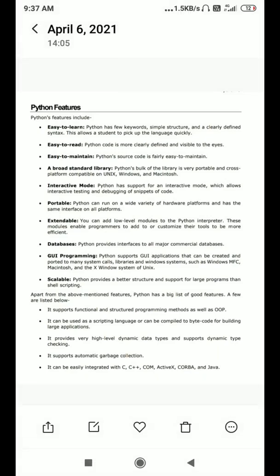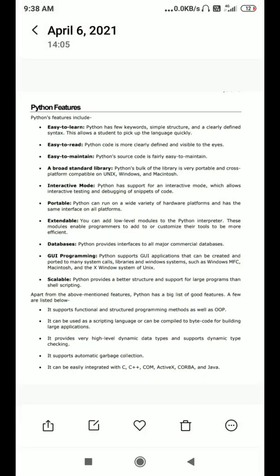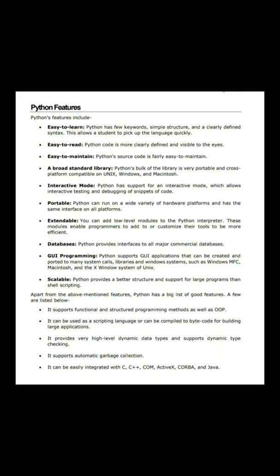And it supports the garbage collection feature in order to reduce memory use and delete unwanted space while writing the source code. And it can be easily integrated with the C language, C++, COM, ActiveX, and CORBA. So these are some different types of features of the Python language.